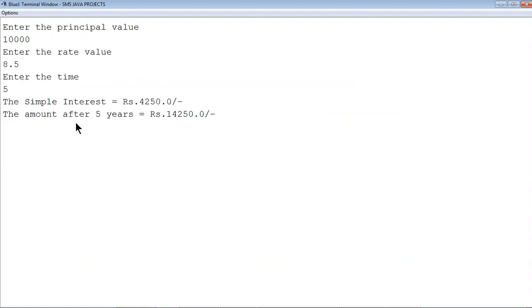See, the simple interest is equal to 4250. If you are depositing 10,000 in the bank and the rate value is 8.5%, after 5 years you will get an extra 4,250 rupees, and the total amount, including this 10,000, will be 14,250. Clear?